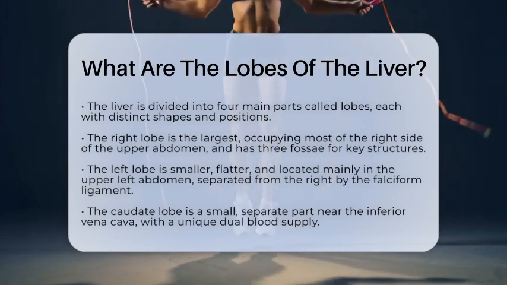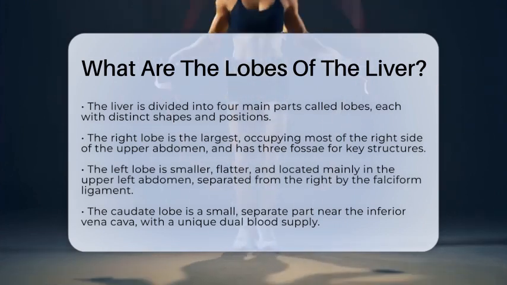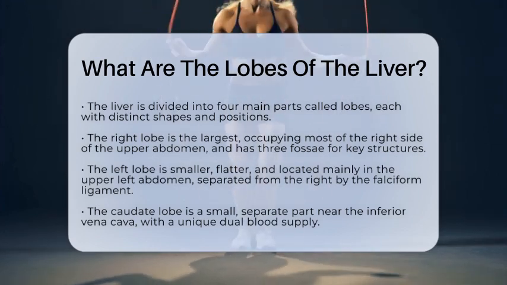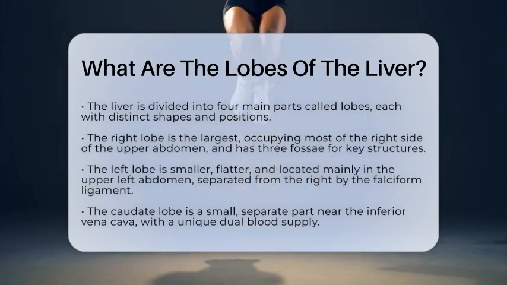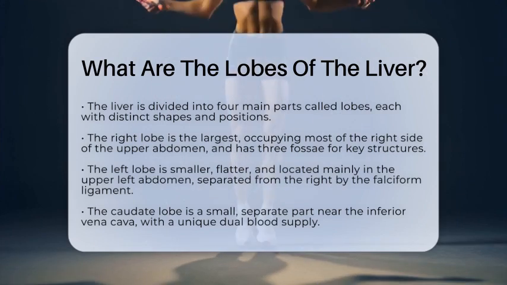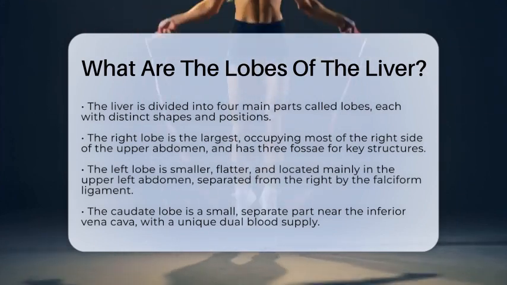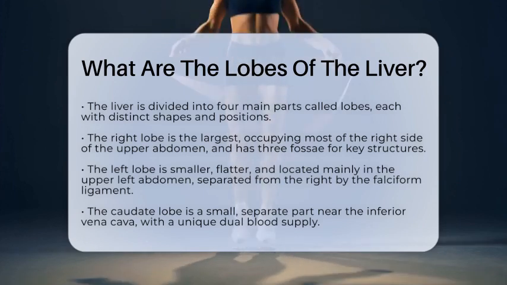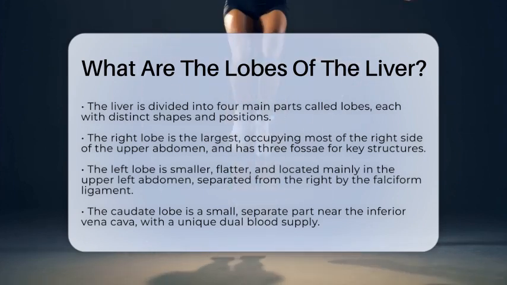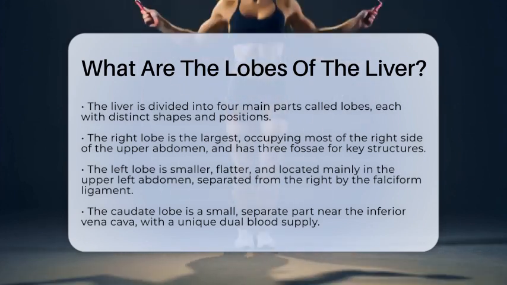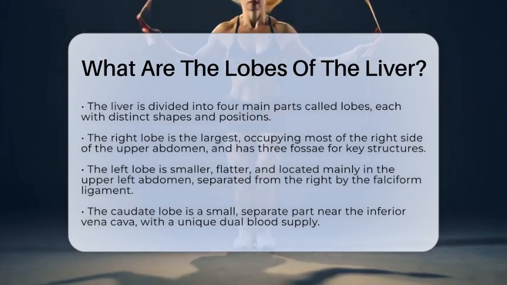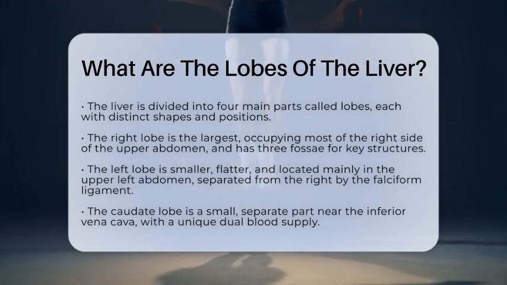These fossae are important because they hold key structures like the portal vein, which supplies blood to the liver, the gallbladder, which stores bile, and the inferior vena cava, the large vein that carries blood back to the heart. Although the caudate and quadrate lobes are often considered part of the right lobe because of their location, they are actually smaller and have distinct identities.